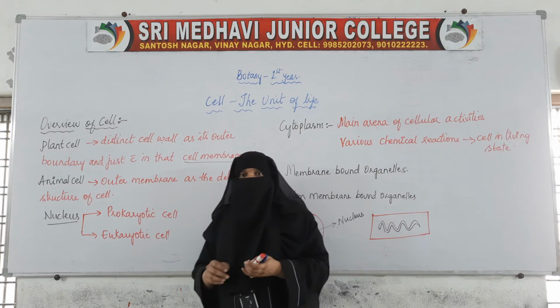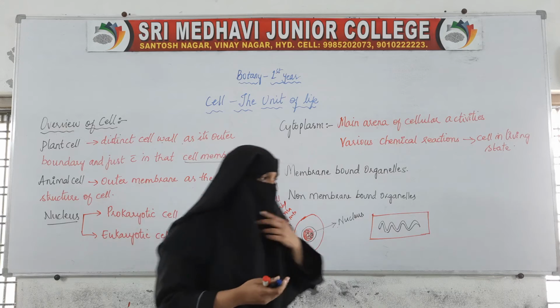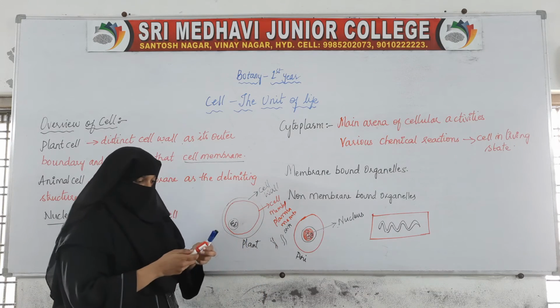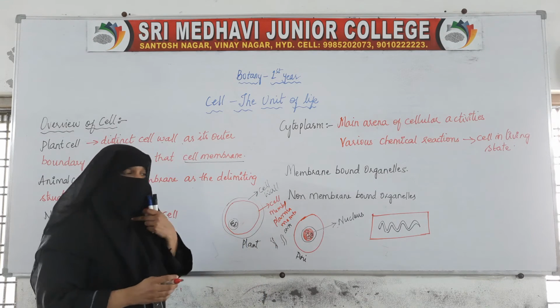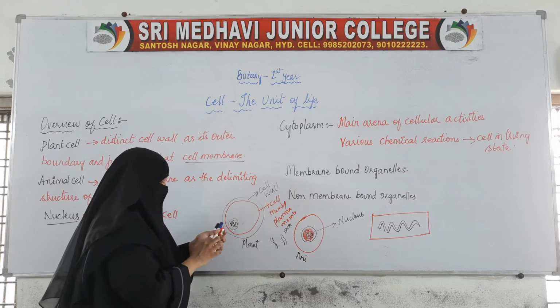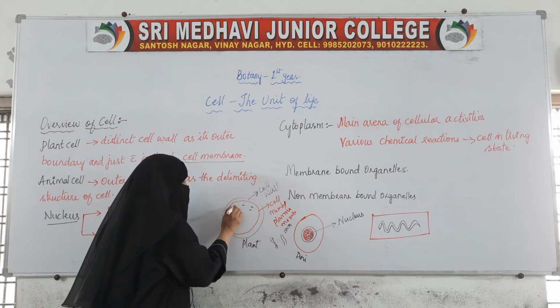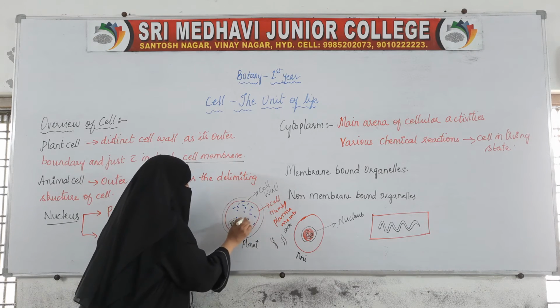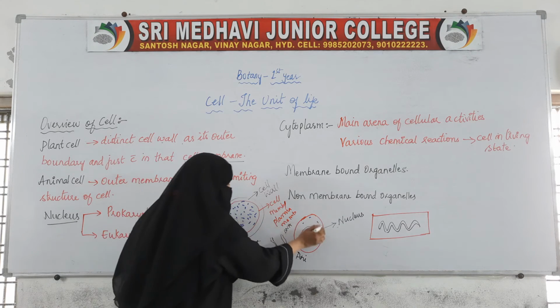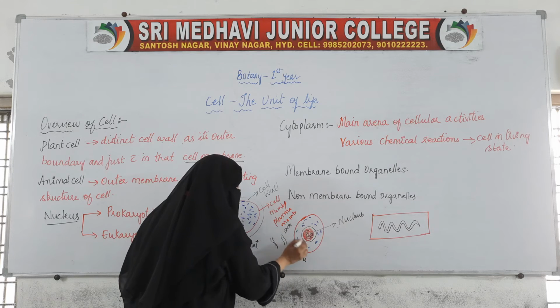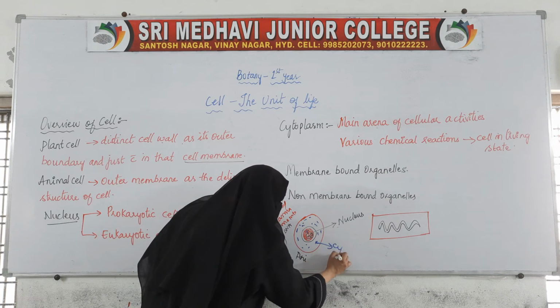And apart from this nucleus, in both the cells, whether it is a eukaryotic cell or prokaryotic cell, some type of fluid is present. The cell is filled with some type of fluid. This fluid is called the cytoplasm.